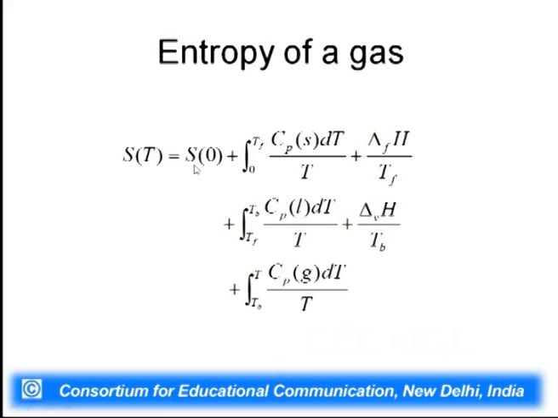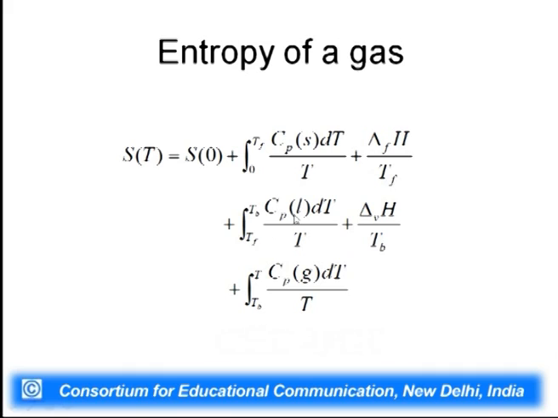And finally, the entropy of a gas. You can start from temperature 0 at which your substance is in solid form, then you go to the freezing temperature. This is your entropy change. At the freezing temperature, when your substance goes to a liquid form, delta S is equal to delta H fusion by Tf. Now, you increase the temperature to the boiling point.